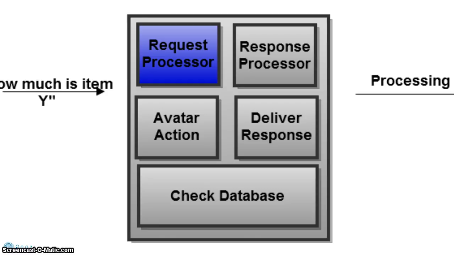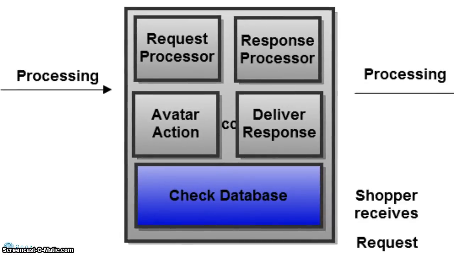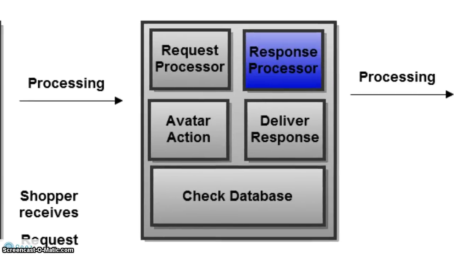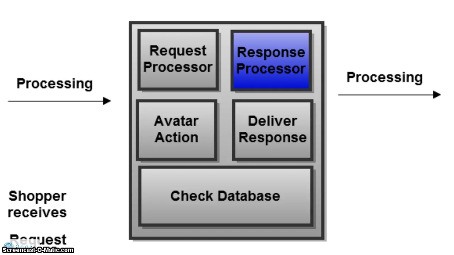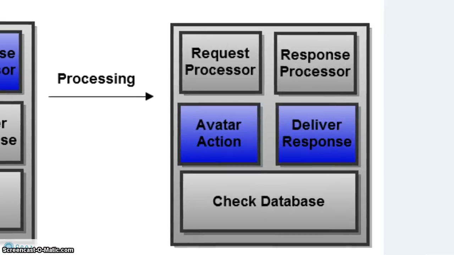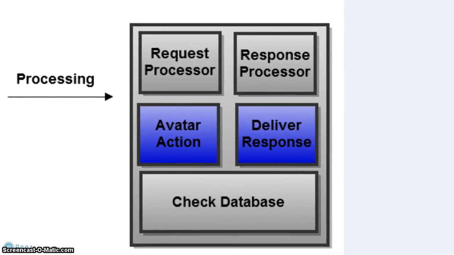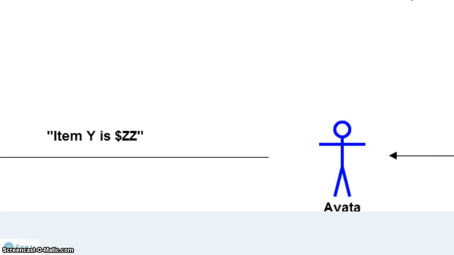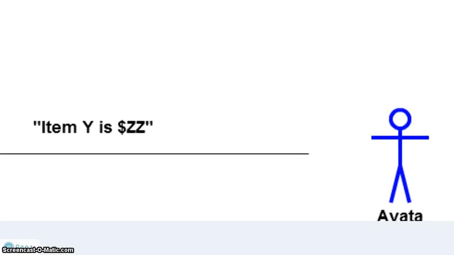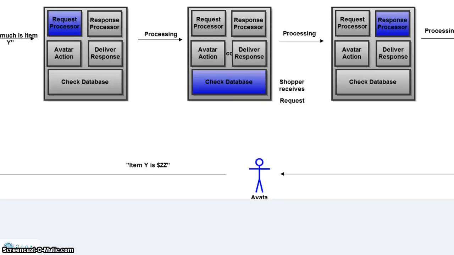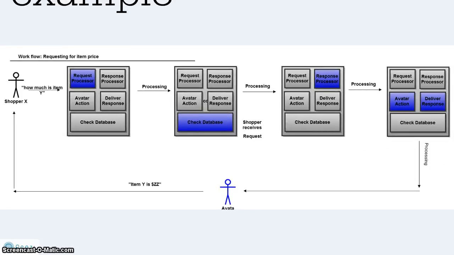And once that is understood, the database will be checked for the correct price of the item. The appropriate response will then be looked up, as well as the appropriate avatar action, and then the response and the avatar action will be simultaneously delivered so that the avatar can say item Y is, for instance, $50. And the shopper would get that.